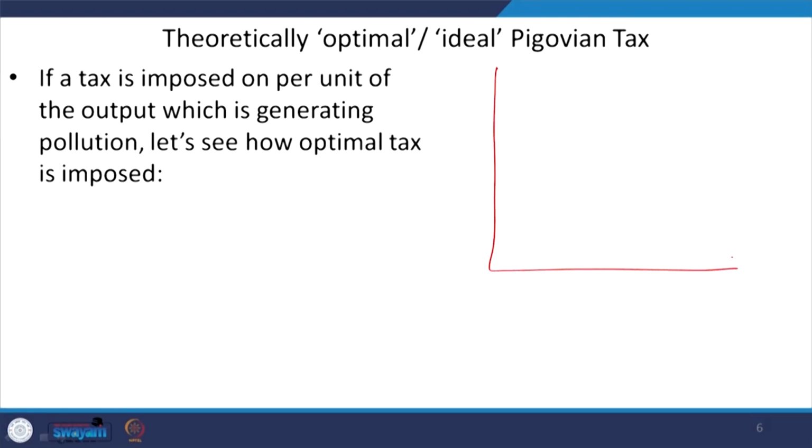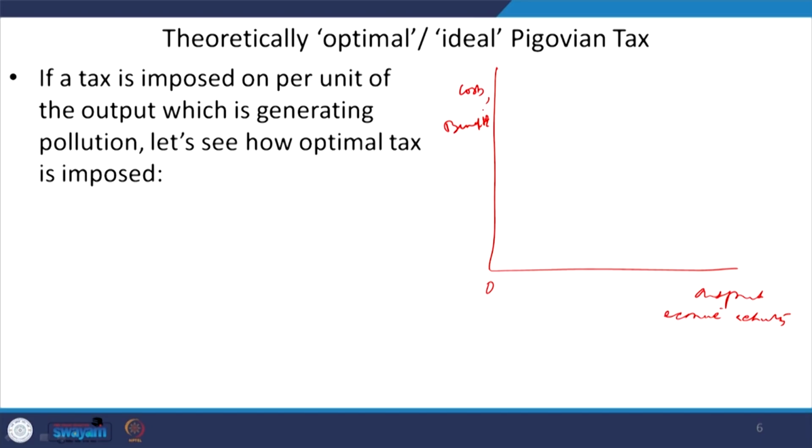the Coase bargaining theorem and optimal externalities. In this context we discussed the optimal externalities. So, there we talked about this is the output or economic activity. Okay. These are the costs or benefits we are measuring on the vertical axis.